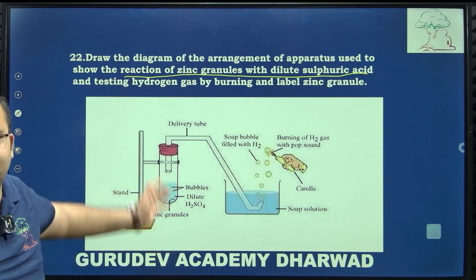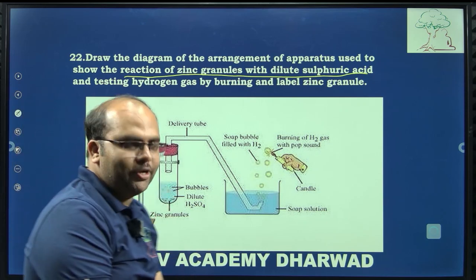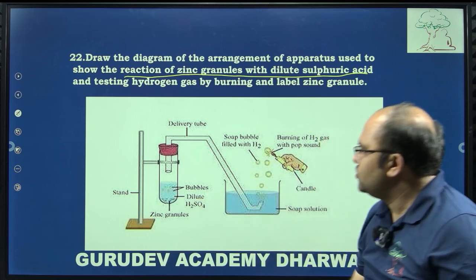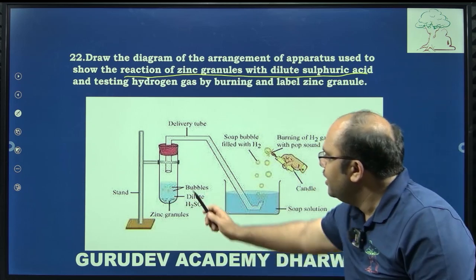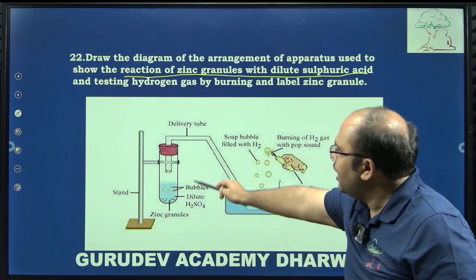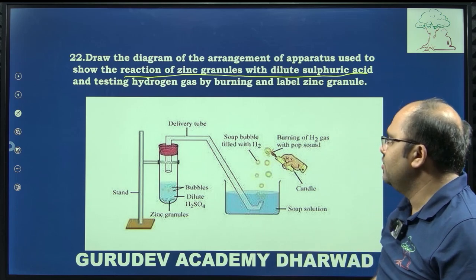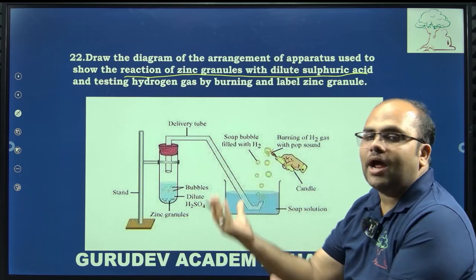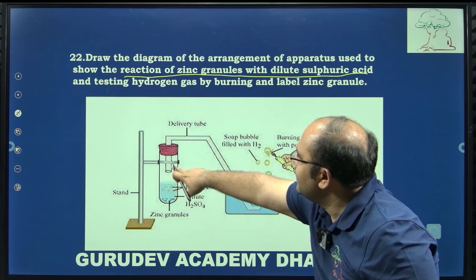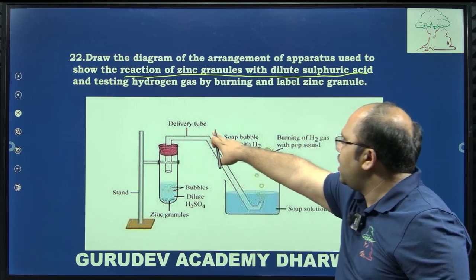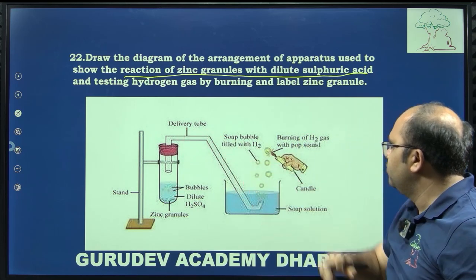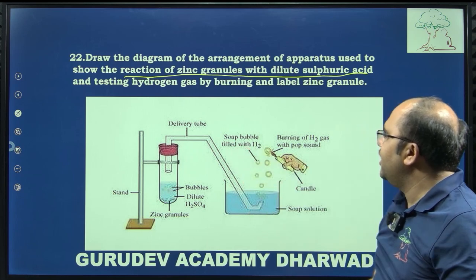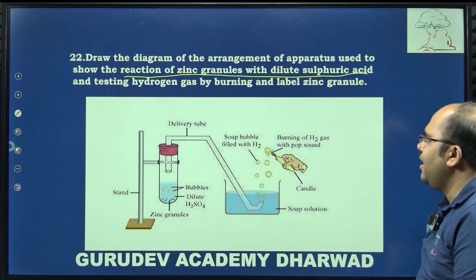Yes, the fantastic diagram, the colorful diagram for the chemistry is here. Here in the test tube the zinc granules are taken, and by adding the dilute sulfuric acid, the zinc granules and sulfuric acid start reacting and release the gas, which is passed through the delivery tube to reach the bubbles filled with the hydrogen gas.